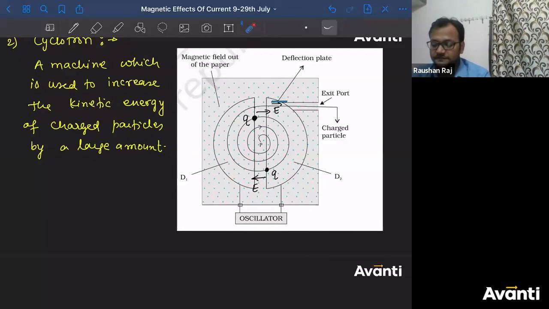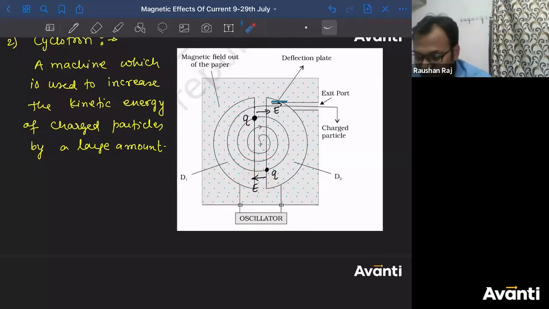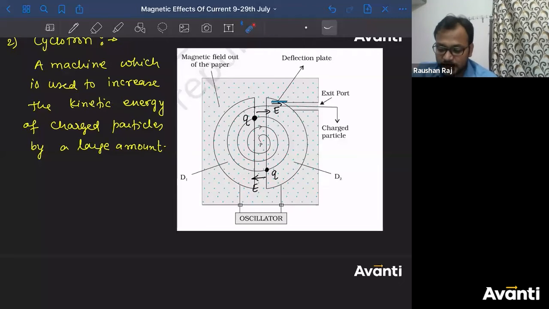So if I ask you what is the function of oscillator here, what will be the answer? To change the direction of electric field during the motion of charged particle, or when the charged particle will come out of the D's. Alright, बच्चा लोग समझ में आया what is the meaning of this oscillator? Why do we use the oscillator here? So let me write it here.